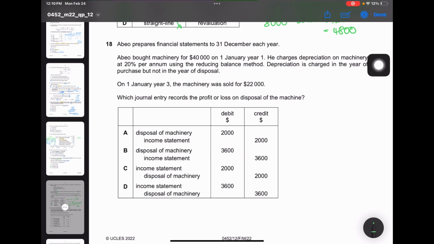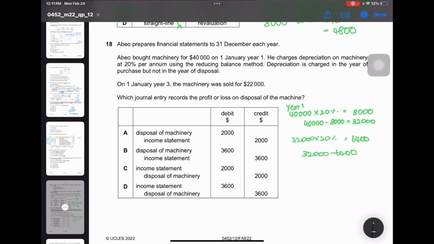So let's first calculate the depreciation. 40,000 into 20% is equal to 8,000. 40,000 minus 8,000 is equal to 32,000. Okay, this is for year 1. 32,000 into 20% is again equal to 6,400. 32,000 minus 6,400 is 25,600.